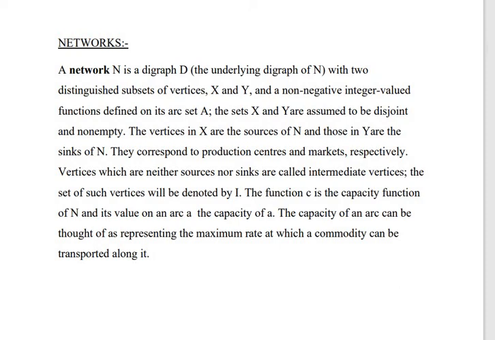Vertices which are neither sources nor sinks are called intermediate vertices. The set of such vertices will be denoted by I. The function C is the capacity function of N, and its value on an arc a is the capacity of a. The capacity of an arc can be thought of as representing the maximum rate at which a commodity can be transported along it.